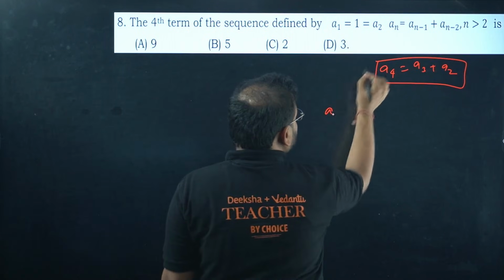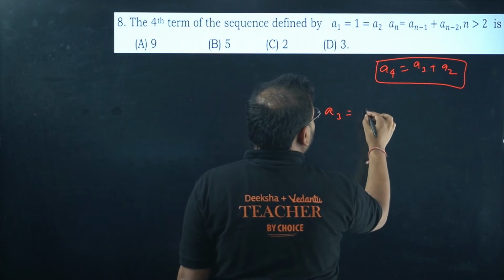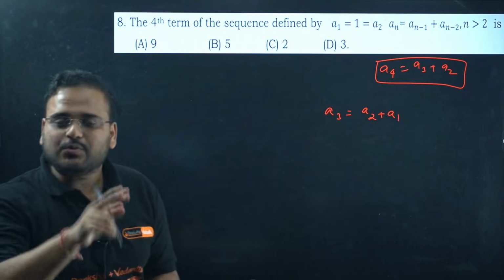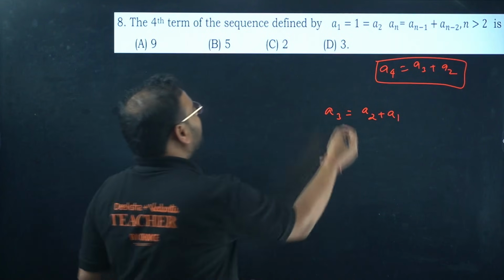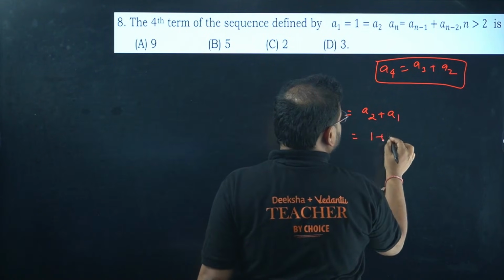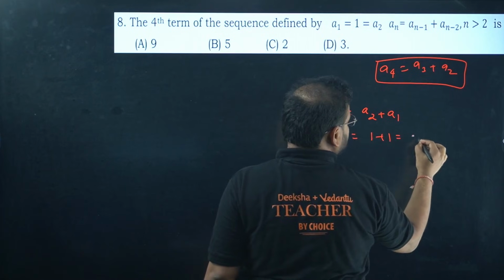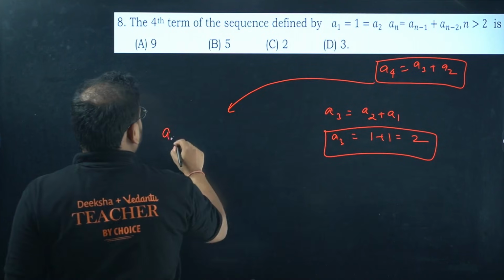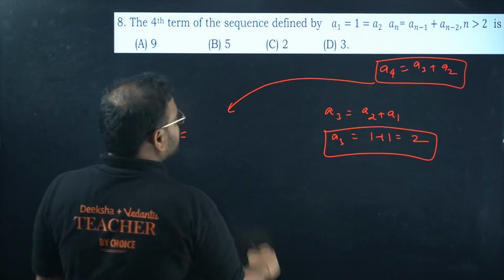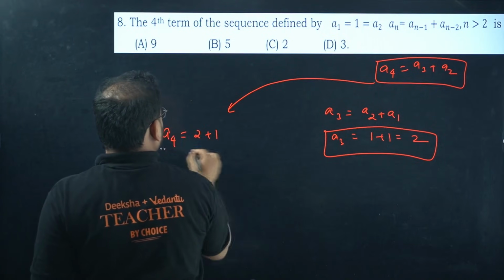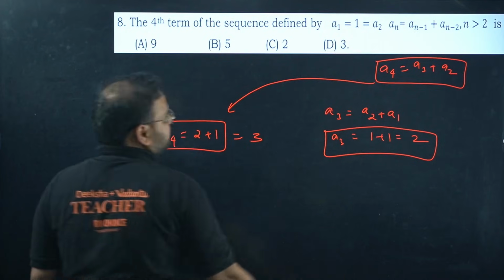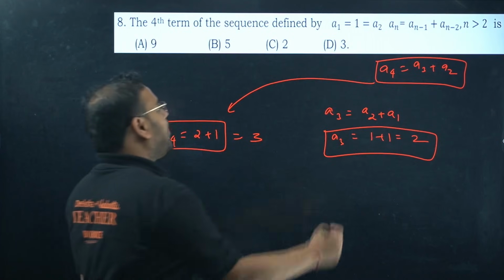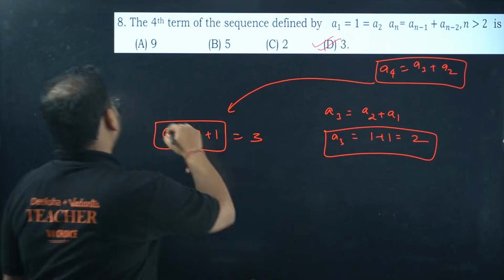Same way, in place of n, 3. You get here A2 plus A1. Right now, 3 minus 1 is 2 and 3 minus 2 is 1. A1, A2 we know, this is both 1 and 1. It means I get the A3 value as 2. Now substitute this in this. A4 is 2 plus 1. The answer is 3, right? A2 is 1 and A3 is 2. Answer is 3. Option is clearly D, sir.